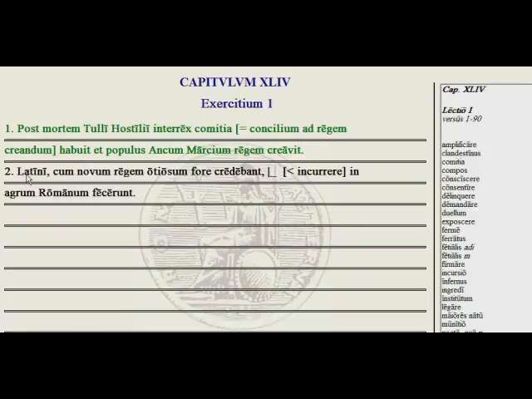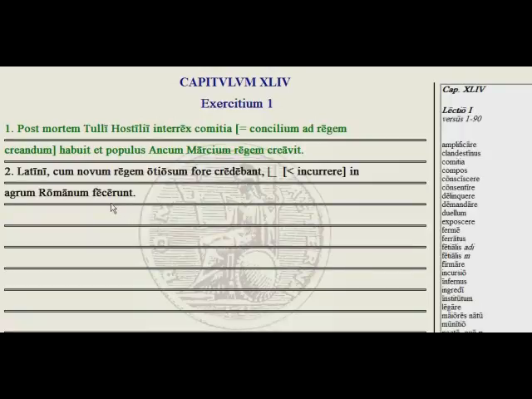Okay, read along with number 2 here. Latini, cum novum regem otiosum fore credebant, blank, a word that means incursion, in agrum Romanum fecerunt. So the Latins, when they thought that the new king would be lazy, or just like to sit around, and fore here, we learned in our first book, is short for futurum esse, the future infinitive from sum.